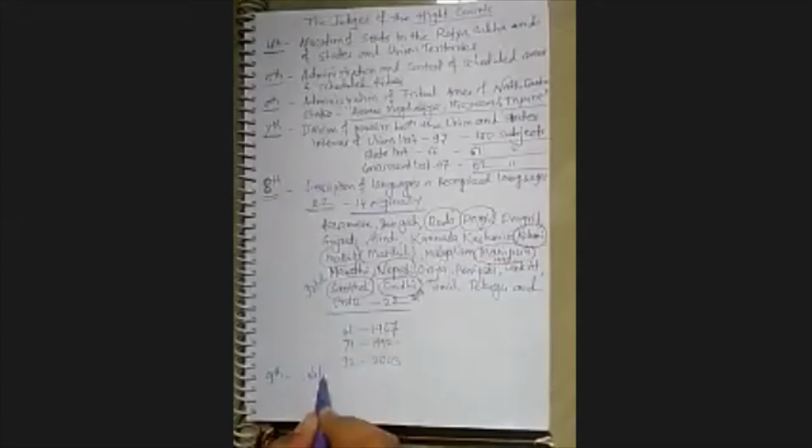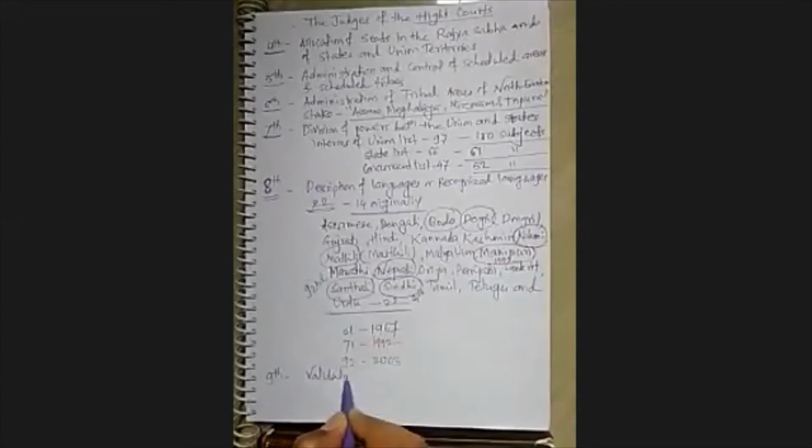Though it is large, I will cut it down and write here: validation of certain acts and regulations.